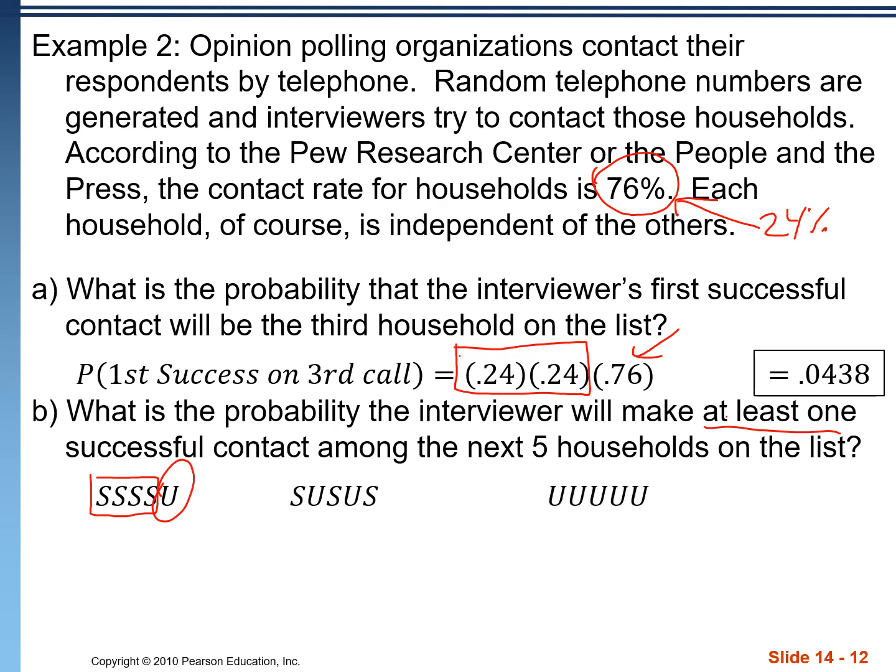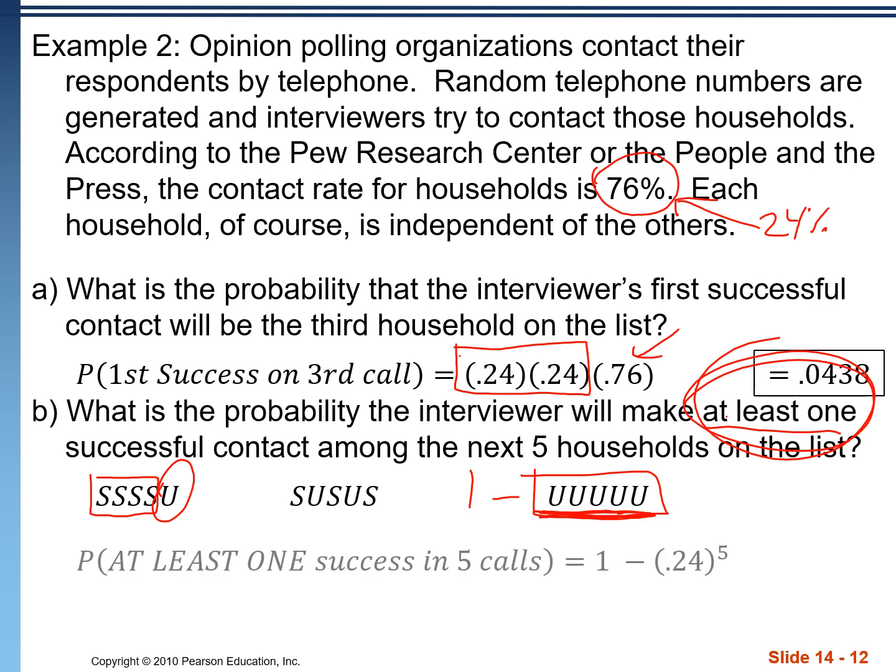Okay, the only situation where we don't have at least 1 that's successful is when all 5 of our calls are unsuccessful. So we want to find the probability of this event occurring and then just find the complement, 1 minus the probability of getting 5 unsuccessful calls. 0.24 to the 5th power is the probability of getting all 5 being unsuccessful. 1 minus that, 0.999.